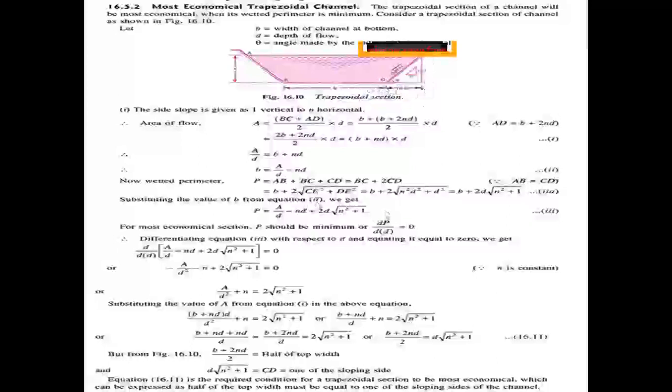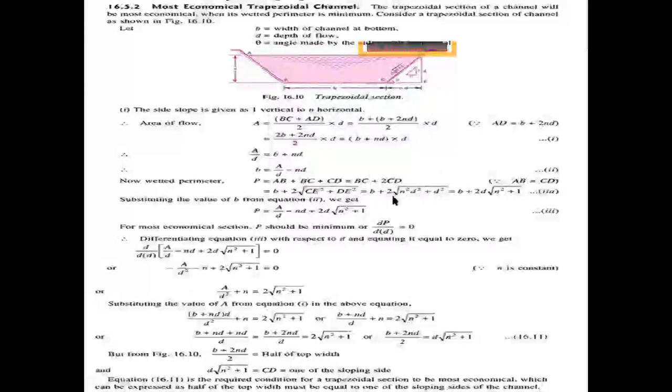Here CE length is equal to nd, so CE square is n square d square, and DE is the value of small d, so d square.